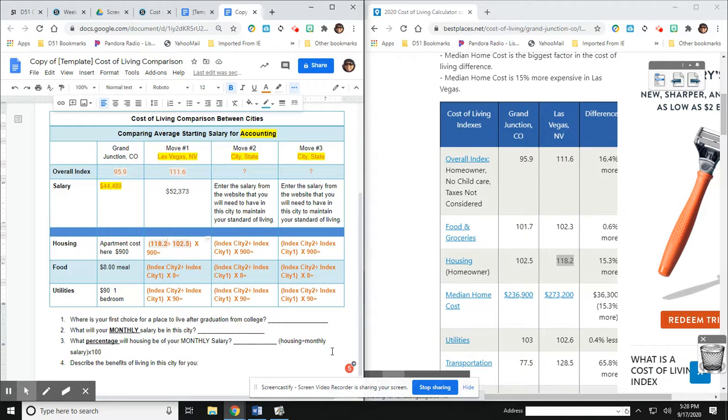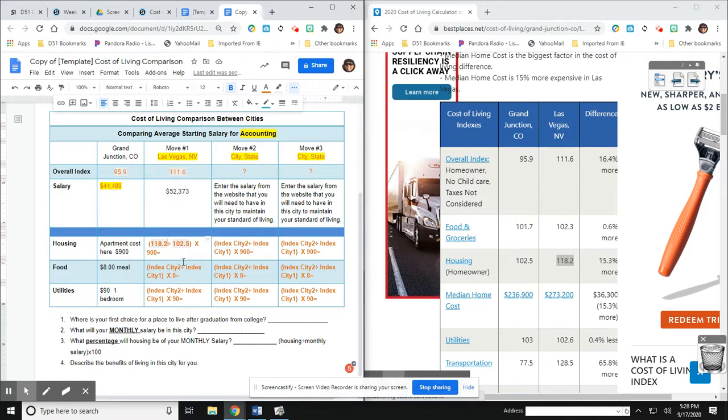So my result is 1,037. $1,037 and about 85 cents. So that's the estimate of what a $900 apartment would cost in Vegas.